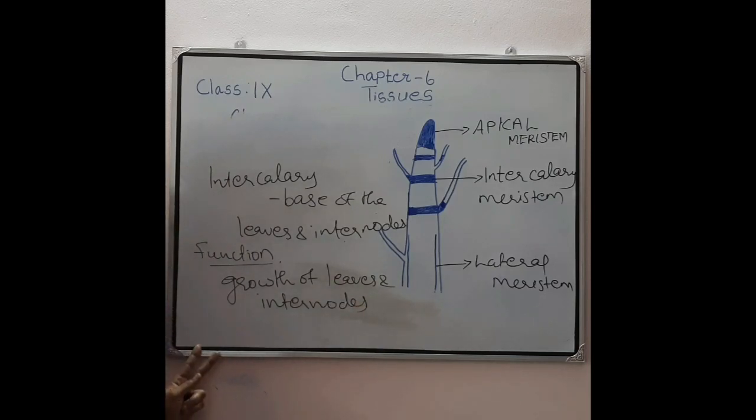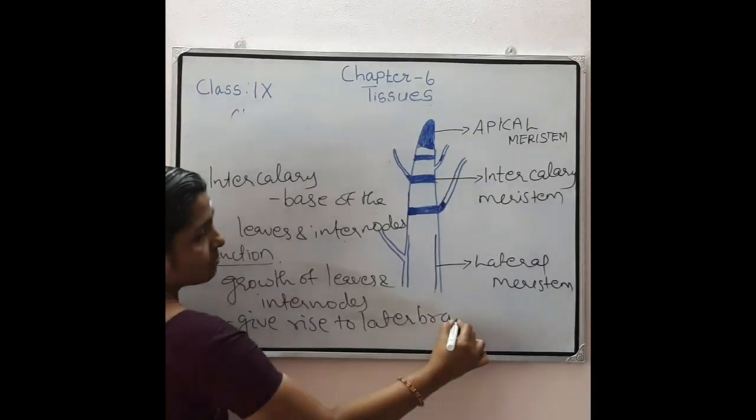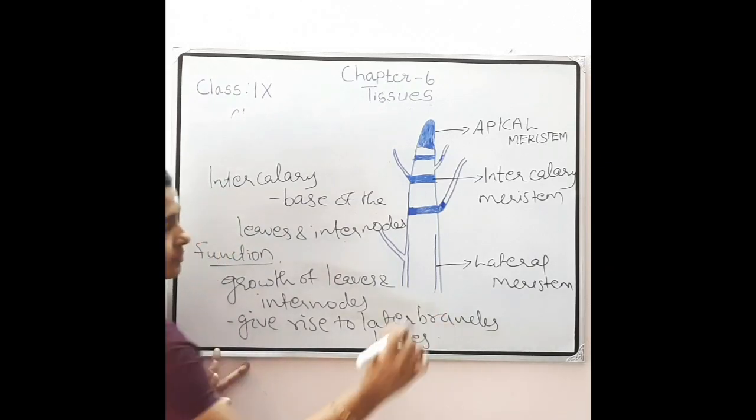Thus it helps in or gives rise to lateral branches and leaves. Okay, so these are the functions of intercalary meristem.